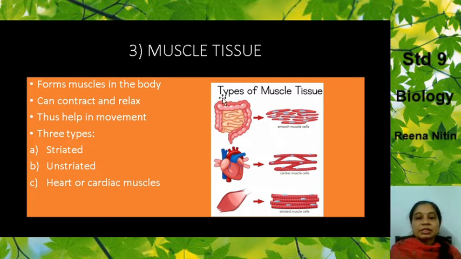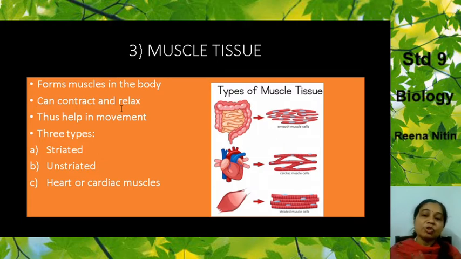Now we come to the muscle tissue. What are the muscle tissues? The muscles are found in all the parts of your body. They can contract and relax. You can do your work because of the muscle tissue. They help in movement. You are able to move, and you are able to lift things because of the muscles, which are made up of muscle tissue. Now this muscle tissue is again divided into three types.